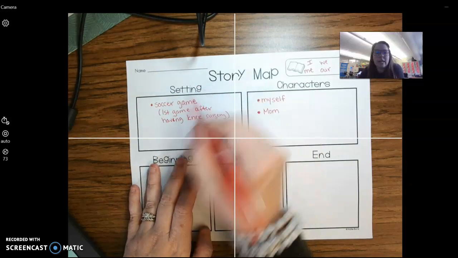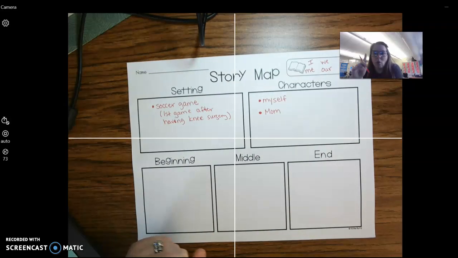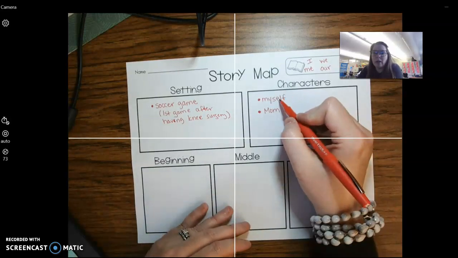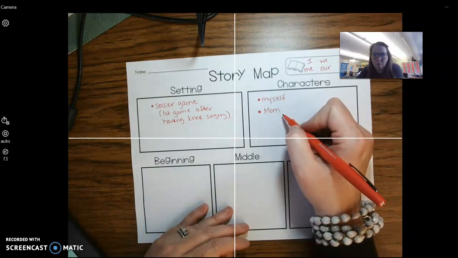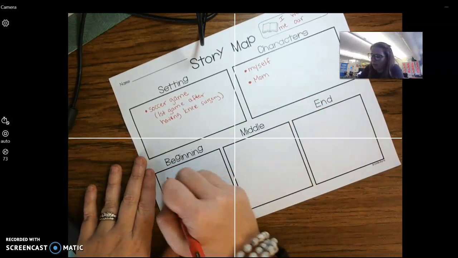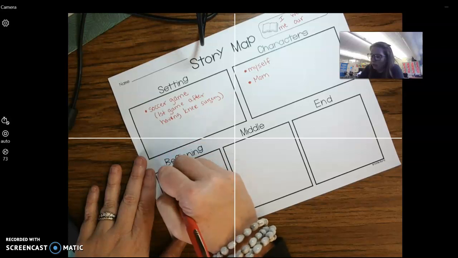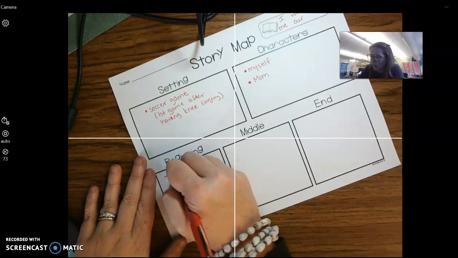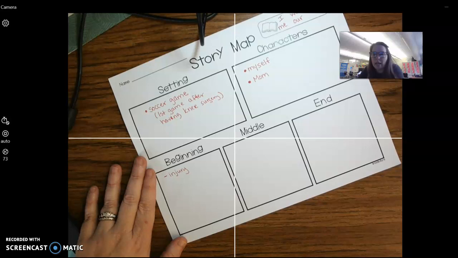Okay, so the setting's going to be a soccer game. One soccer game. I'm not going to talk about every soccer game I was ever in, just one. The characters are going to be myself and my mom. Now in the beginning of the story, I might tell about my injury, how I got hurt in the game.